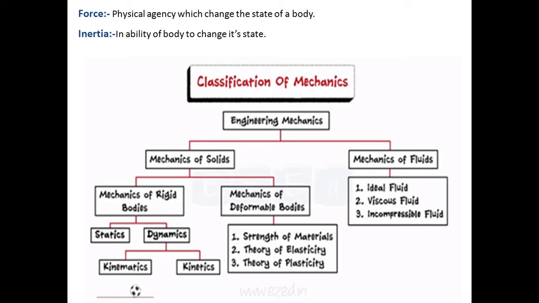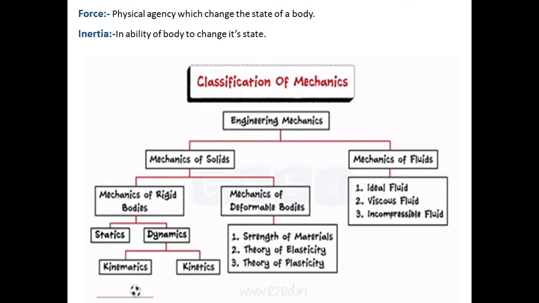Again dynamics is divided into two parts, kinematics and kinetics. Kinematics is the branch of dynamics which deals with the study of a body in motion without considering the mass of the body and the force which causes the motion.